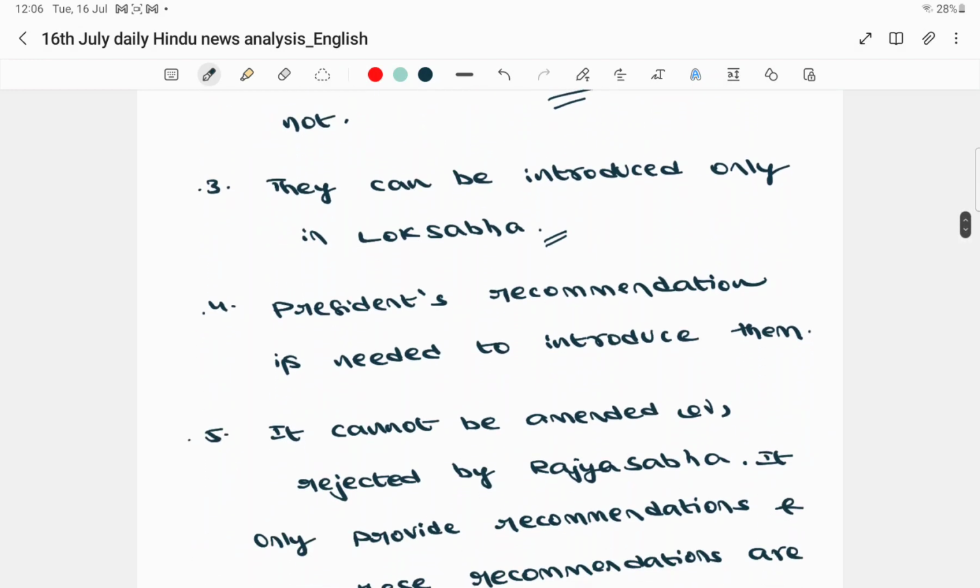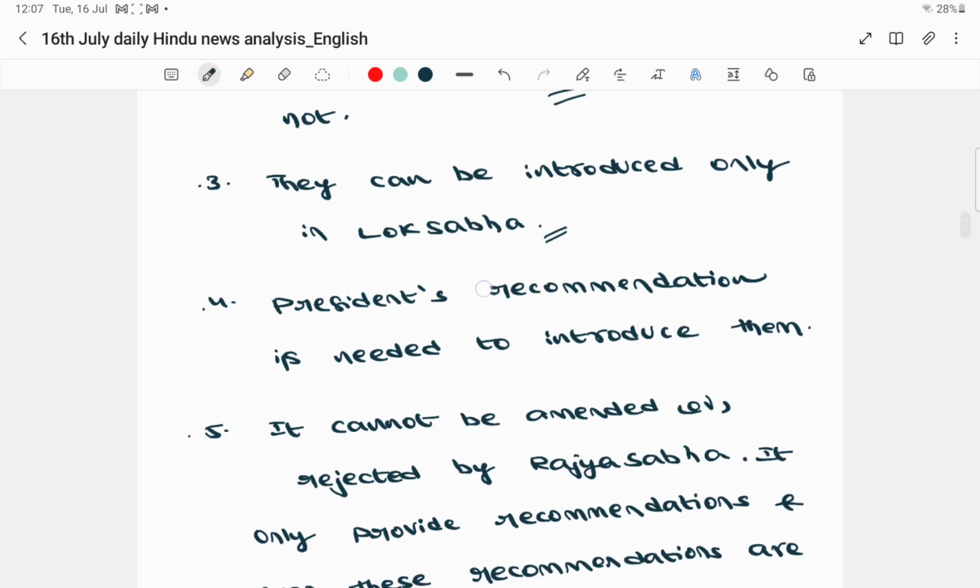Then the next important point is, before introducing a bill in the House of People, the President has to recommend that particular bill. So the President's recommendation is needed in order to introduce a money bill in the House of People.